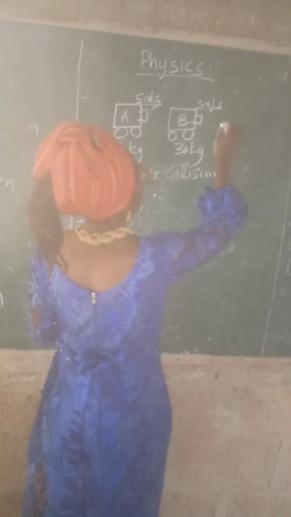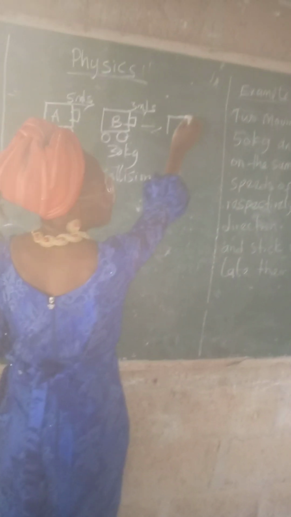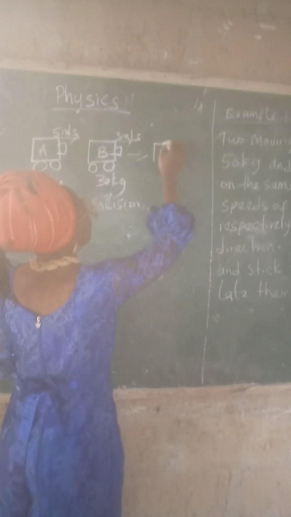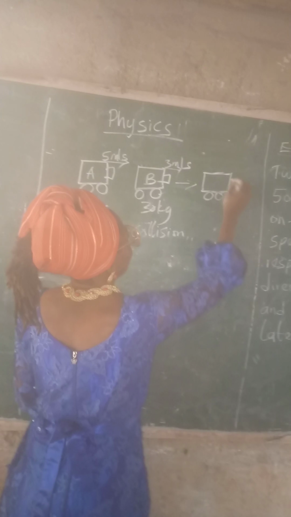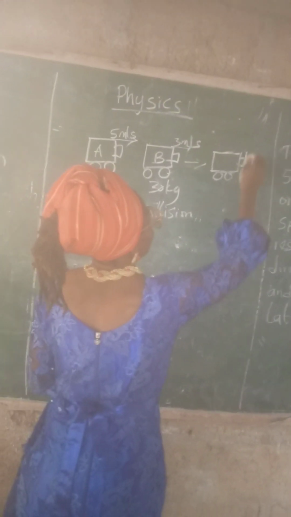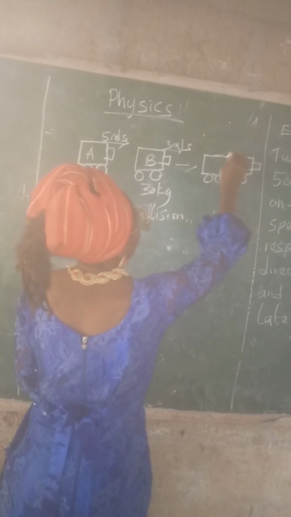So this is before collision. After collision, they see this, they stuck. What's the past tense of stick? Let me maintain stick. They stick together. So these two cars, they stuck together after collision.